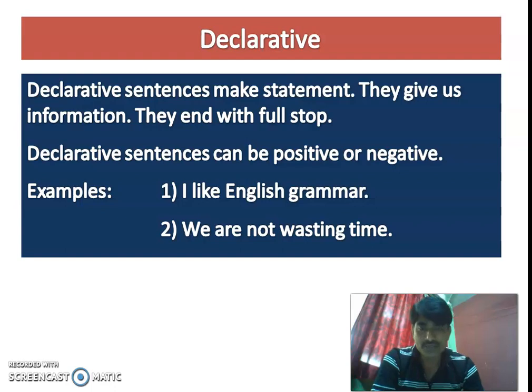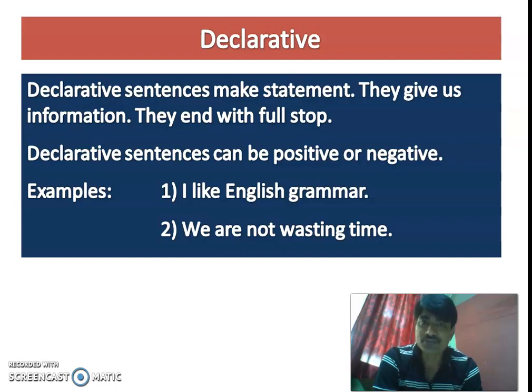This is very simple. Now you would ask why we are learning these types of sentences. When we learn voice and narration, the types of sentences will be very useful for us. Besides this, whenever we talk and whenever we write something, we need all kinds of sentences like declarative, imperative, exclamatory, and all.